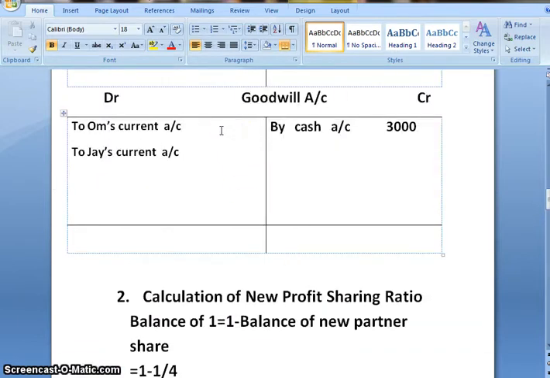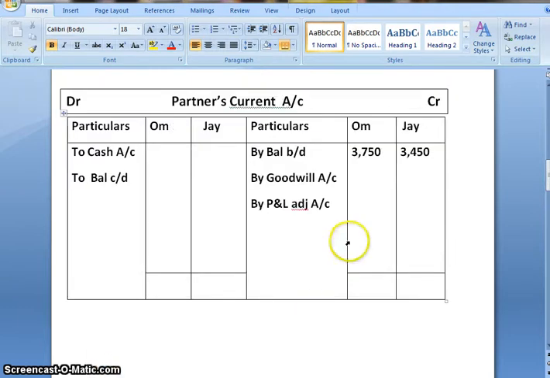For Om, we have calculated the sacrifice ratio 1800, and for Jai 1200. Second effect would be in partners current account by goodwill. Om 1800, Jai 1200.